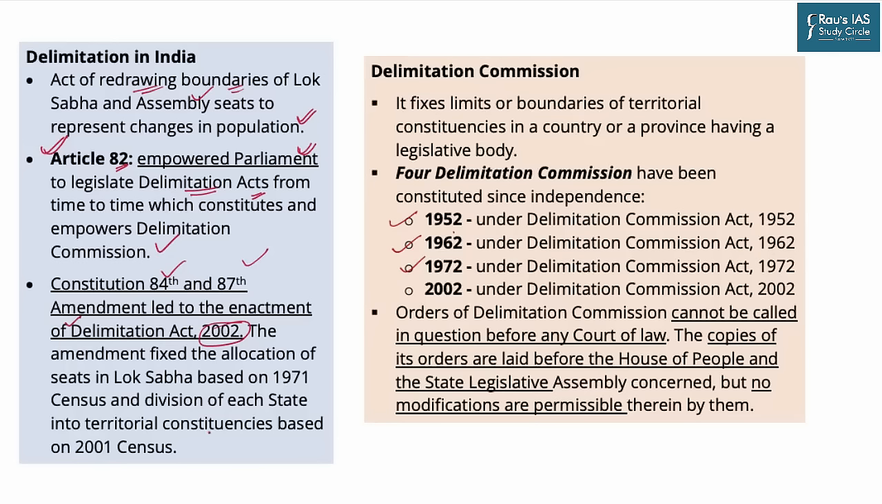But as we have said, most of the time the delimitation exercise is based on population as an important parameter. And that is the reason why the populous states benefit and the less populated states are at a disadvantage from this commission's report. The Delimitation Commission, created under this act, fixes the limits or boundaries of the territorial constituency. That is, outside this constituency, people will not be able to vote for that constituency's candidate. It is a single exercise for the entire nation.